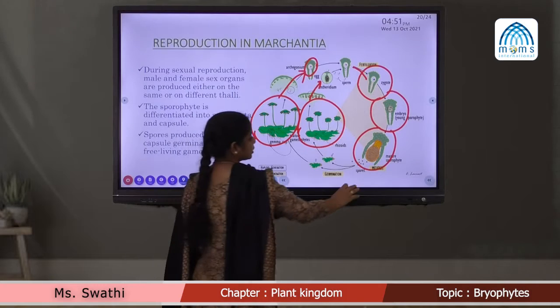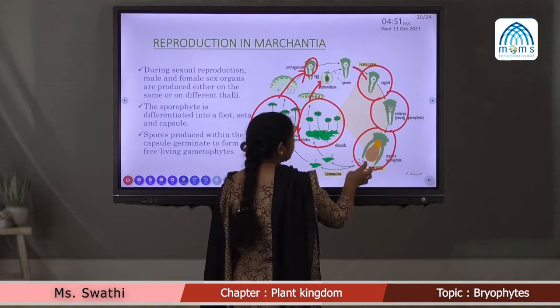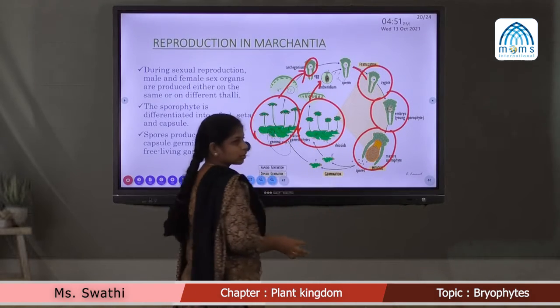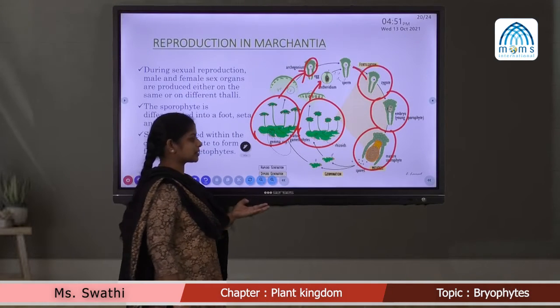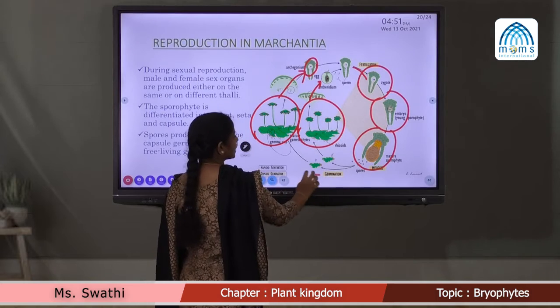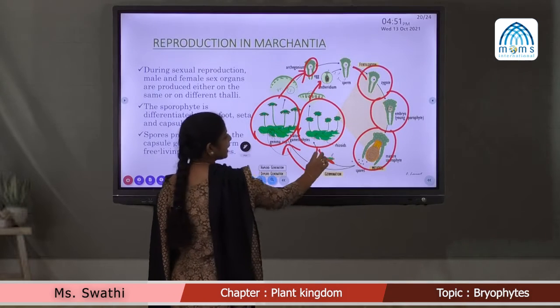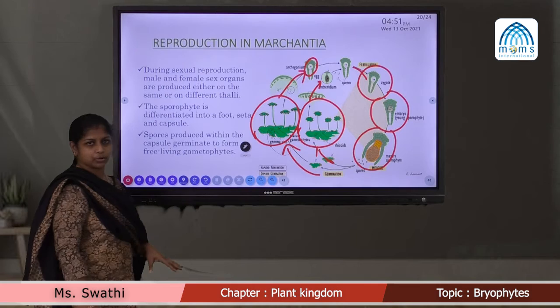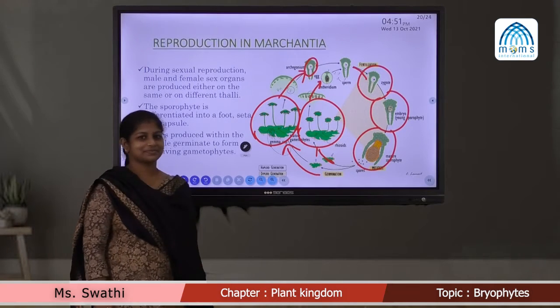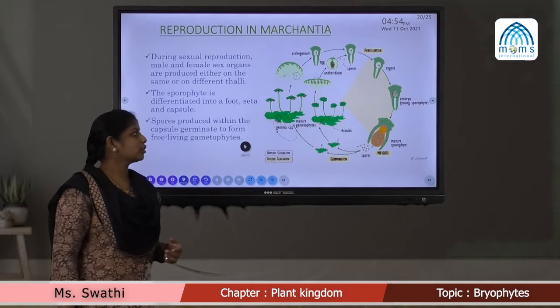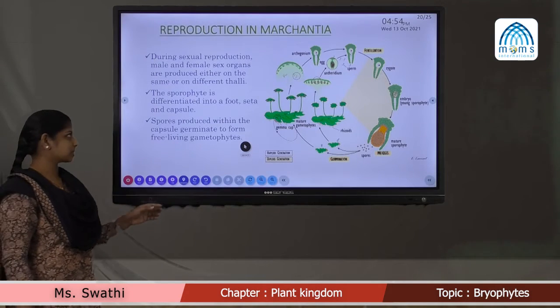Then the mature sporophyte gives rise to spores through the process of meiosis. And again, through the process of germination, the spore gives rise to the male and female plant body. That's all about the reproduction in Marchantia. Next, let's watch a video regarding the characteristic features of Bryophytes.